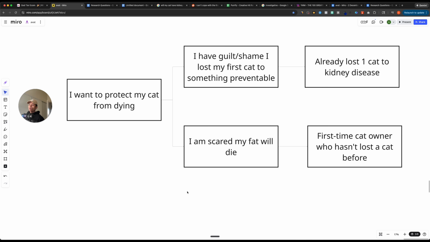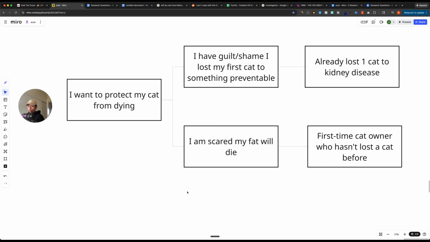So a first-time cat owner, again, who hasn't gone through that visceral, devastating experience of losing a cat, probably doesn't have any guilt or shame. They're probably just more so feeling fear, anxiety, or nervousness about the future. Whereas if you contrast that with somebody who's already lost their cat to kidney disease, they probably still do fear it, but perhaps a more substantial emotion in their purchase decision is going to be something like guilt and shame.